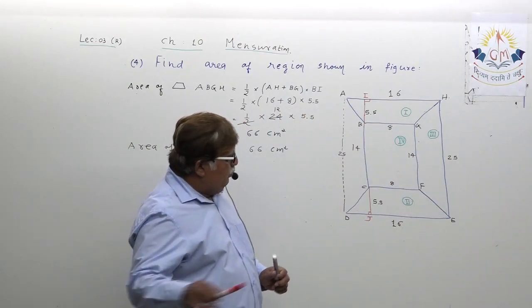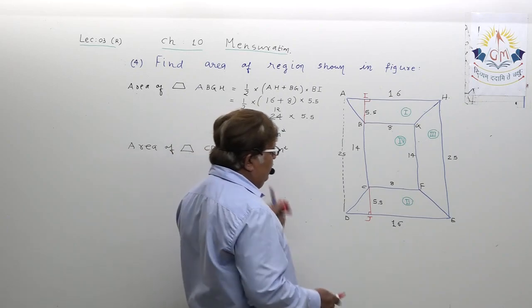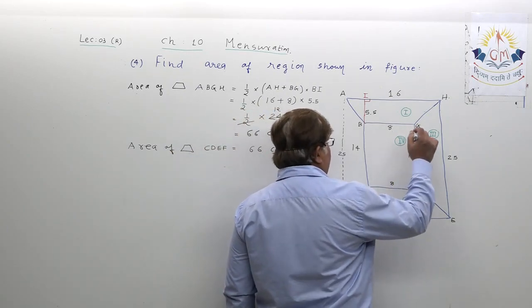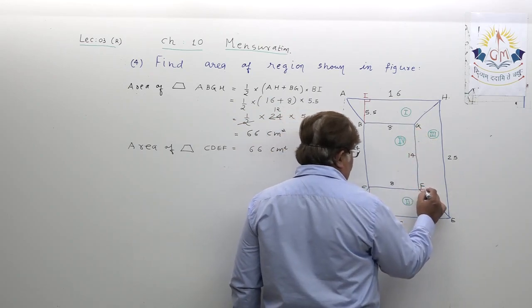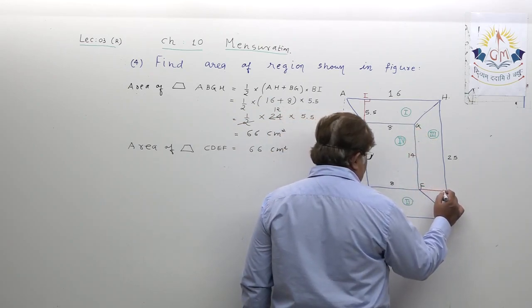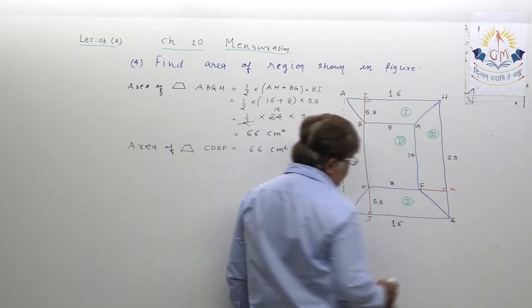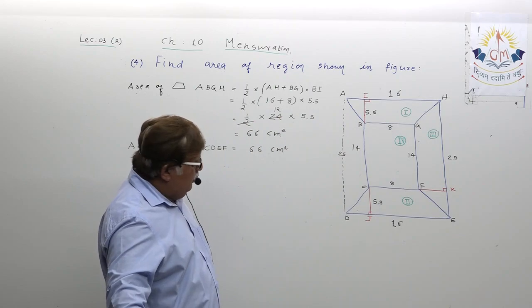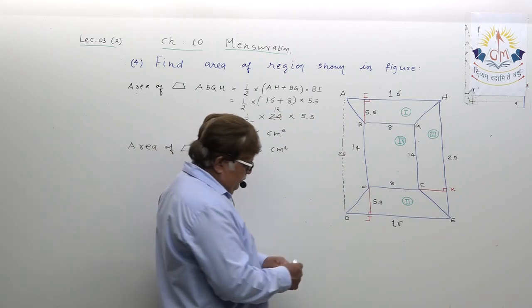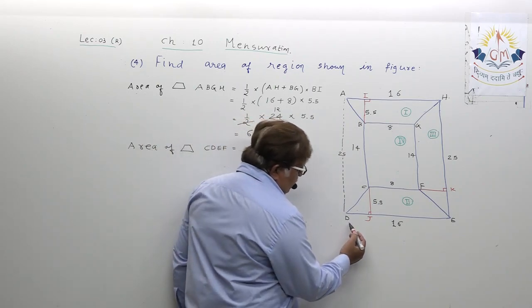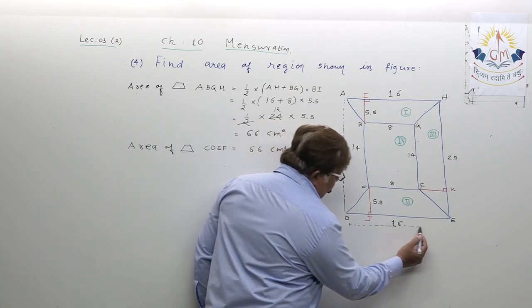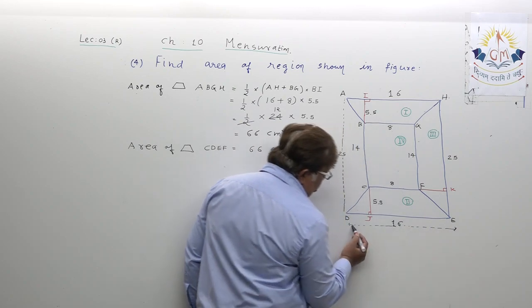So dear student, you got two parallel sides, but at the same time we need one altitude also. Let me say it K. How can you get it, dear student? Try to understand. See, this total has been given 16, as you know.